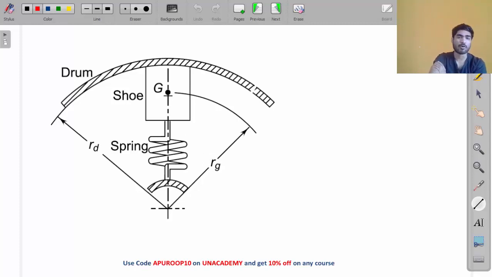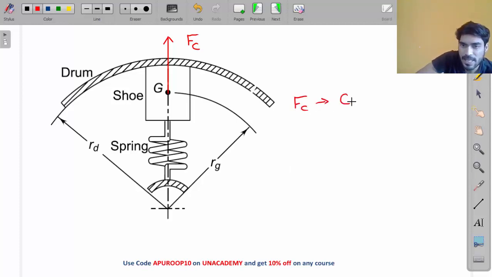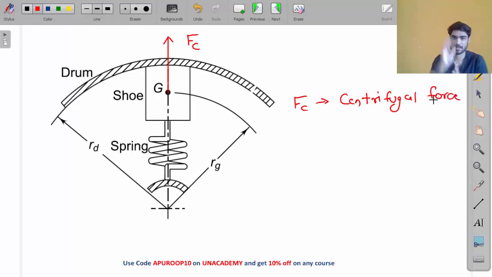Okay. What forces will act on the shoe, my friend? This is the center of gravity of the shoe. So the forces will be acting at the center of gravity. One force will be acting like this. This will be the centrifugal force. Fc is the centrifugal force, which is acting outward. We have just started the engine. Speed is low. Centrifugal force is acting outward, my friend.